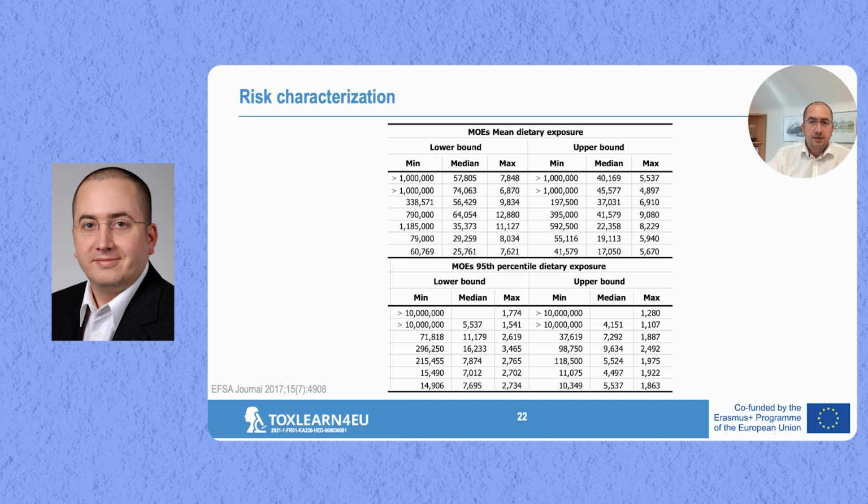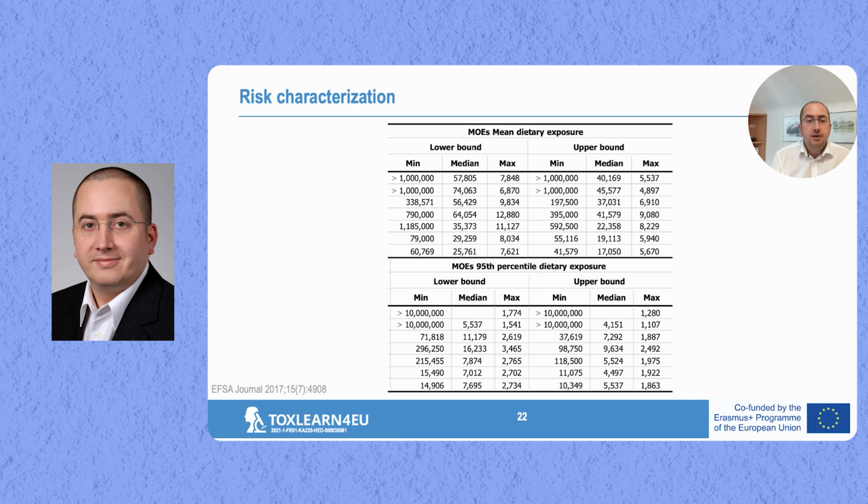Basically, the MOE is a risk management tool which prioritizes issues. If there is a margin of exposure of 10,000 or higher, that usually indicates a low priority for risk management measures, and if there are MOE values below 10,000, then this indicates a higher priority for risk management. And of course, the lower the values are, the higher the toxicological problem is.